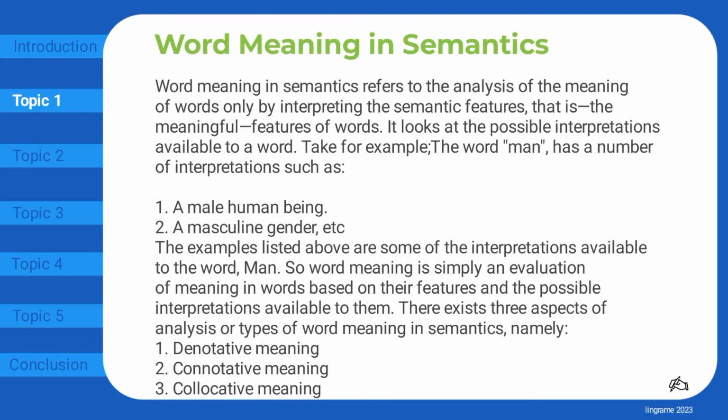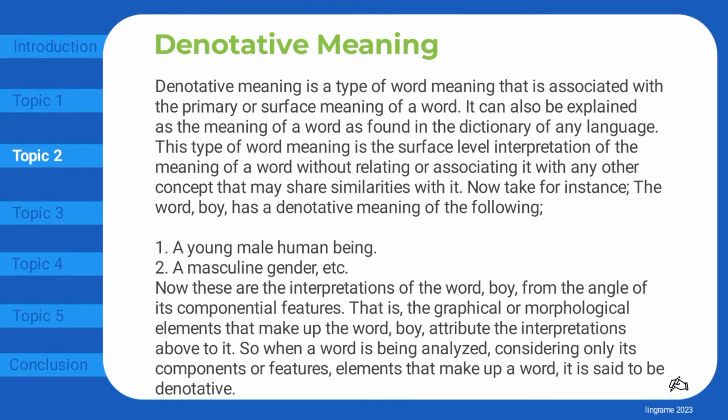Take for example, the word man has a number of interpretations such as a male human being, a masculine gender, etc. The examples listed above are some of the interpretations available to the word man. So word meaning is simply an evaluation of meaning in words based on their features and the possible interpretations available to them. There exist three aspects of analysis, or types of word meaning in semantics, namely, denotative meaning, connotative meaning, collocative meaning.